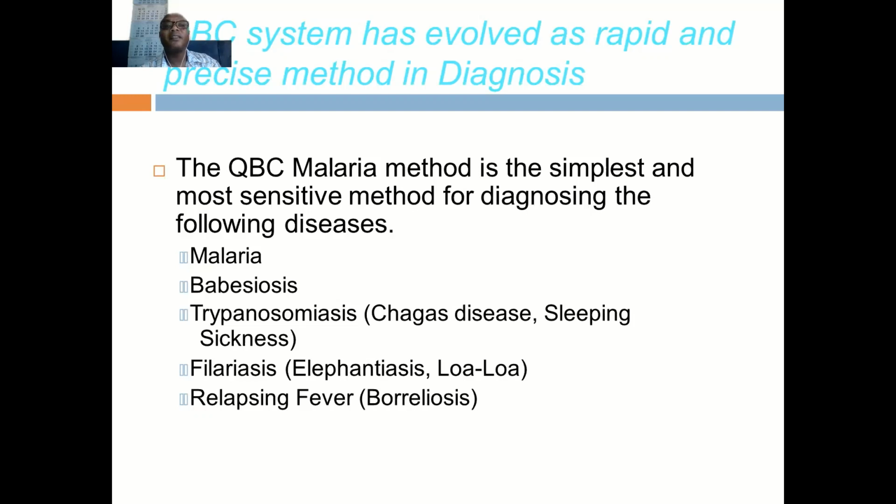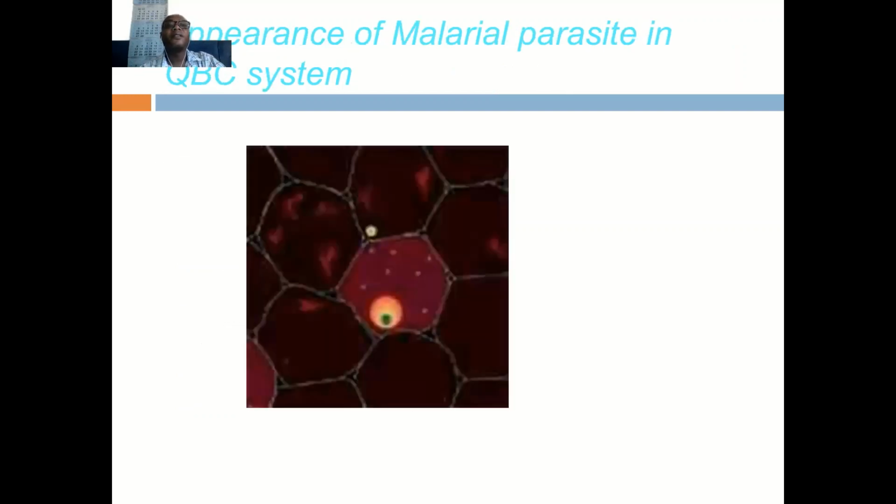The QBC method is the simplest method to diagnose tropical diseases like malaria, babesiosis, trypanosomiasis like Chagas disease and sleeping sickness, filariasis, and relapsing fever. This is QBC in malaria. So these are called the tropical protozoal types of diseases. Parasites in a QBC system look like that.